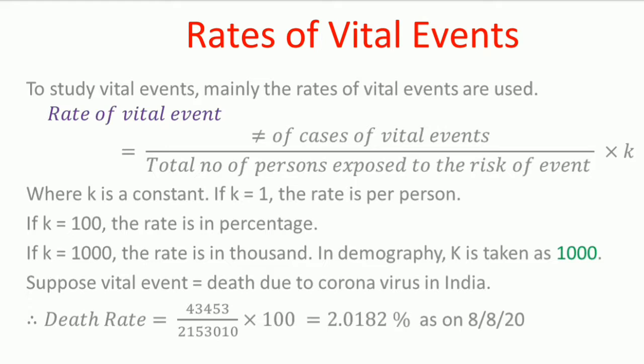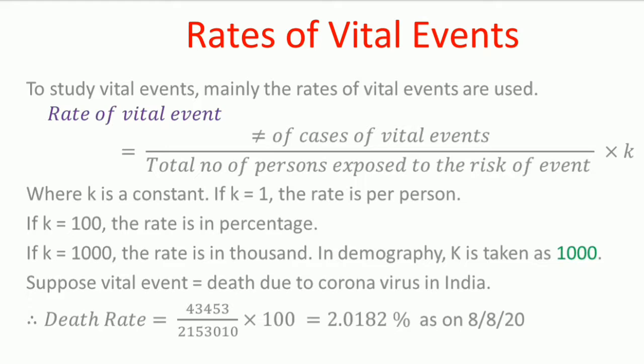Usually we get a small numerator as compared to a large denominator. Therefore, the ratio will be smaller in magnitude. Hence, for convenience, it is multiplied by 1000. Therefore, normally in demography, K is always taken as 1000.